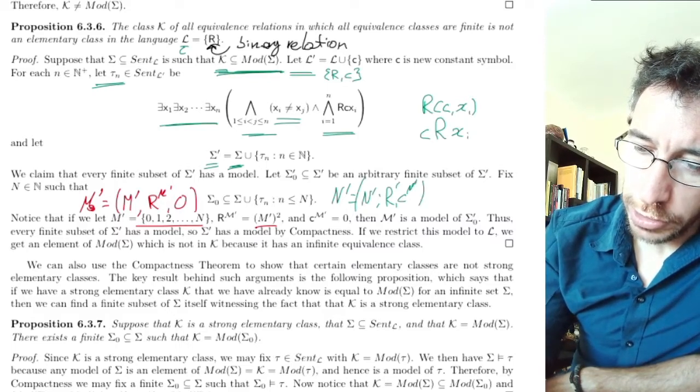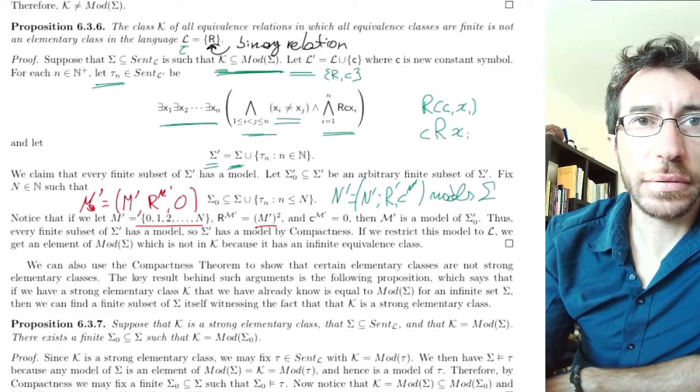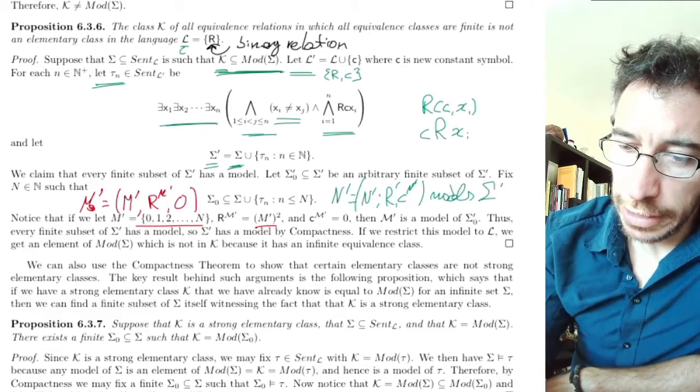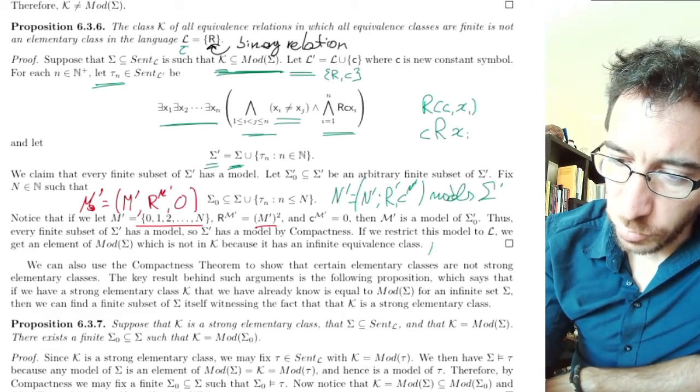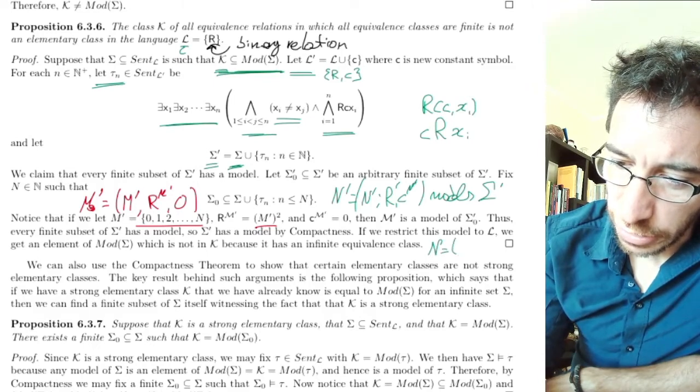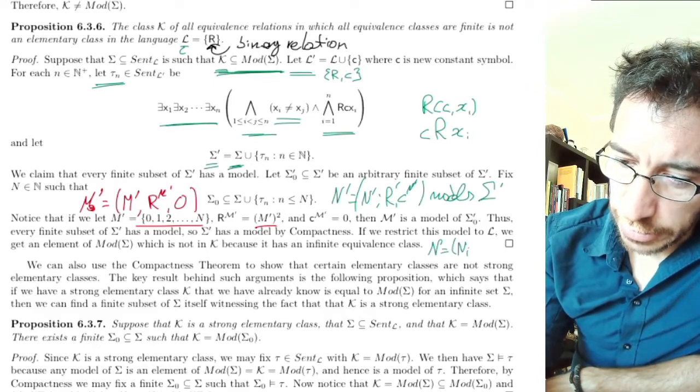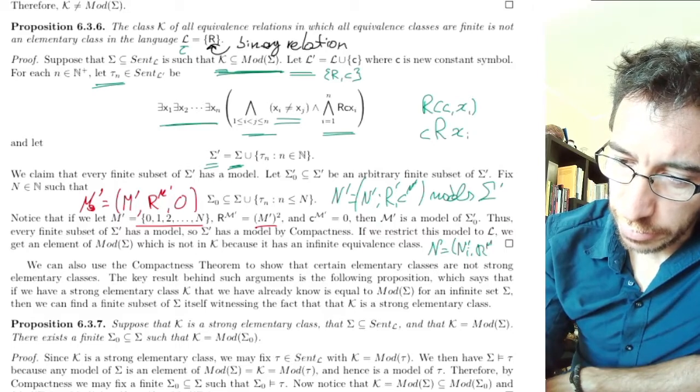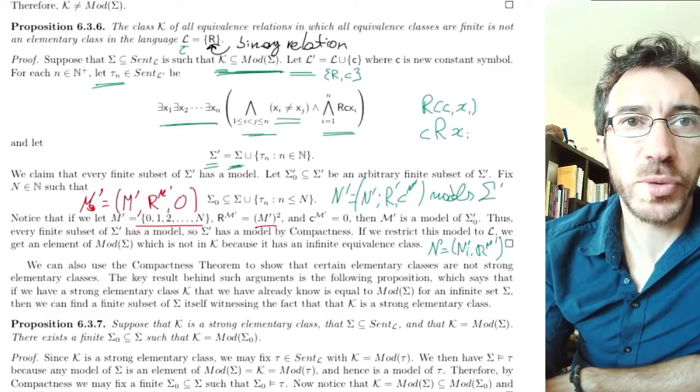This one models all of sigma prime, and then we are considering N, which is the restriction, so that means N prime and R, but without the constant, just those two.